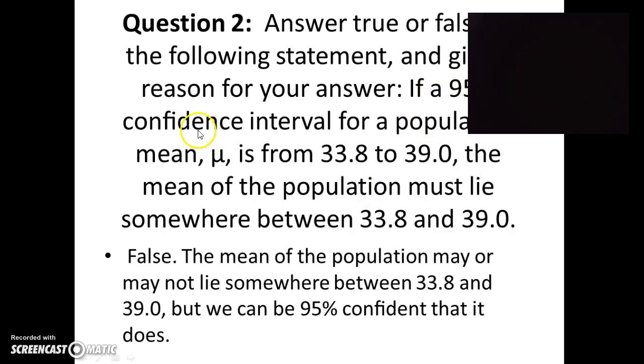If a 95% confidence interval for a population mean is from 33.8 to 39, the mean of the population must lie somewhere between 33.8 and 39. This is false. Because it may be in this interval or not, but the only thing we can say is that we can be 95% confident that the mean lies in here.